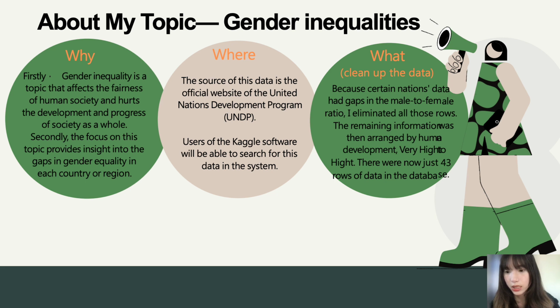The data initially came in 196 rows. However, because certain nations' data had gaps in the male-to-female ratio, I eliminated all those rows, and the remaining information was then arranged by human development, very high to high. There are now just 43 rows of data in the data table, and this is my initial introduction to the data I have chosen, followed by an explanation of the variables of the data.